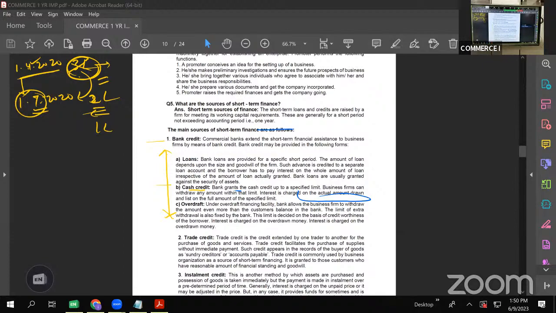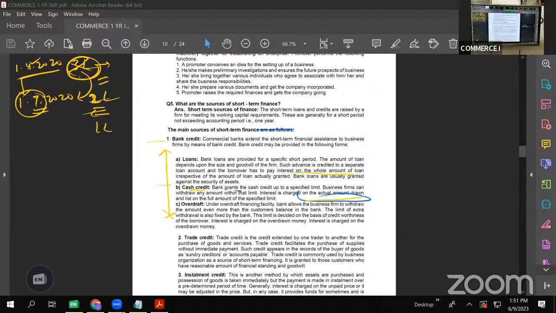So the basic difference between loan and cash credit we'll see here. Bank loans are provided for a specific short period against some security, some mortgage. The amount of loan depends upon the size and goodwill of the firm. Such advance is credited to a separate loan account and the borrower has to pay interest on the whole amount of loan. But in case of cash credit, it is not like that. It is on the actual amount withdrawn. Like in this case, I told you, he withdrew only 2 lakhs. So he has to pay interest only on 2 lakhs.